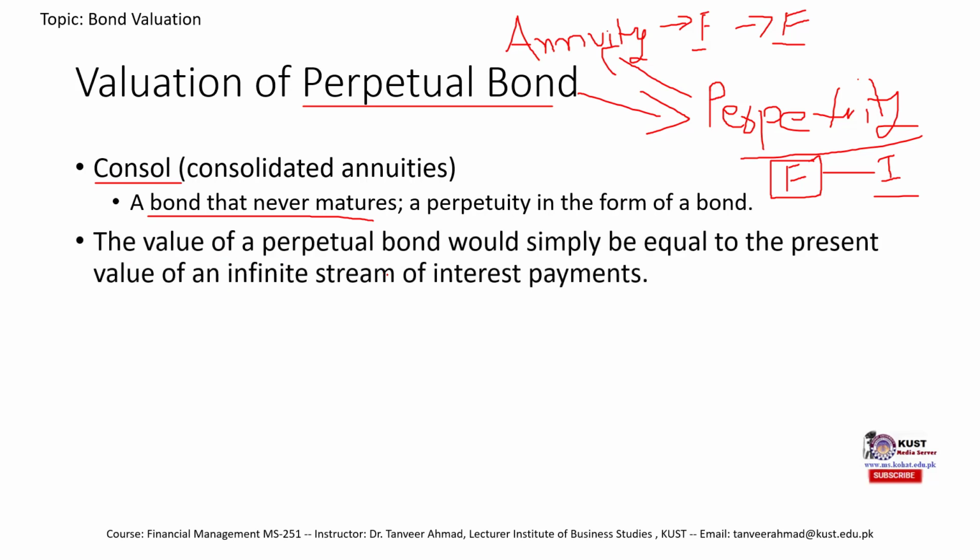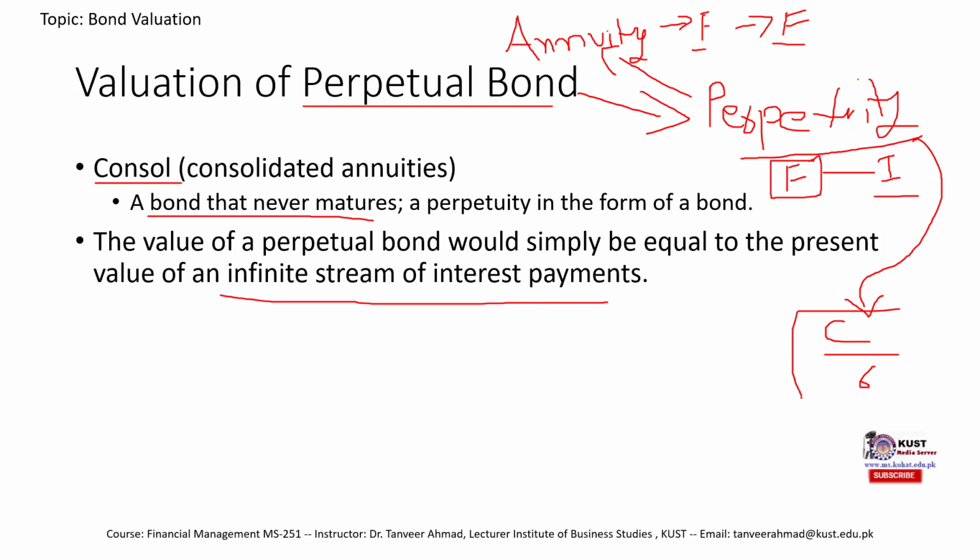So the value of perpetual bond would simply be equal to the present value of infinite stream of interest payment. Now if you remember the formula for the calculation of present value of perpetuity, that was C divided by R. Similarly, in case of a perpetual bond, we can find the intrinsic value of this bond by using the same concept.